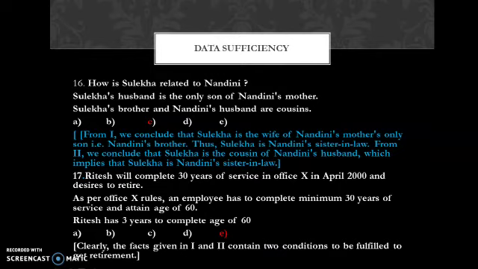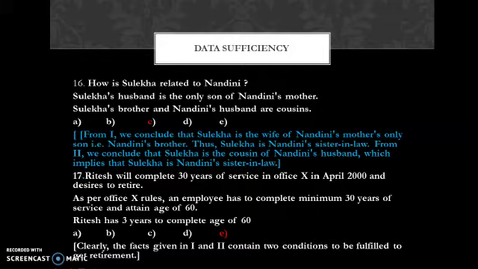Question number 16. How is Sulekha related to Nandini? Two statements are given here. Sulekha's husband is the only son of Nandini's mother. Second statement: Sulekha's brother and Nandini's husband are cousins. These are the two statements given.